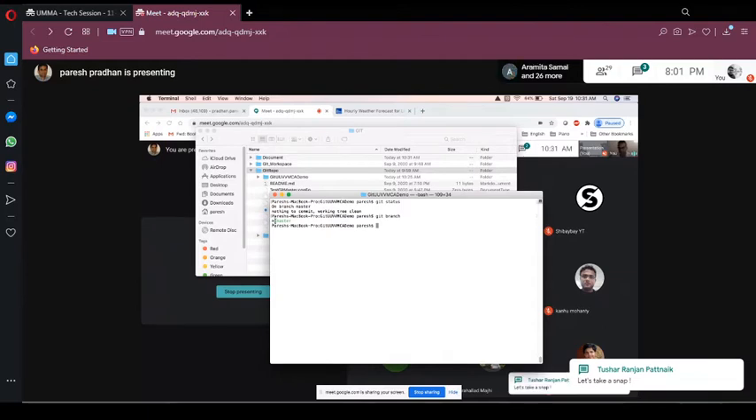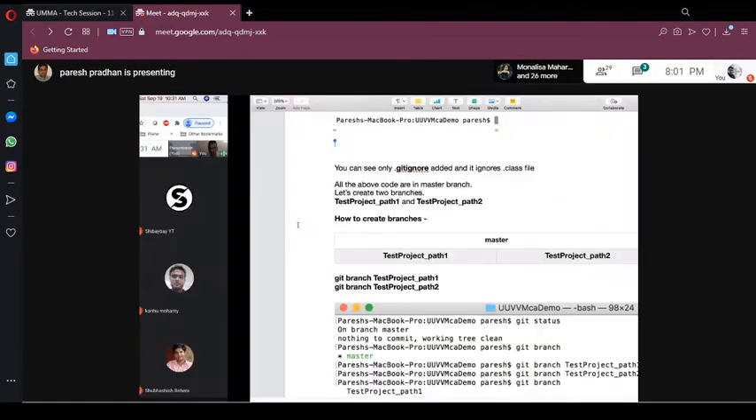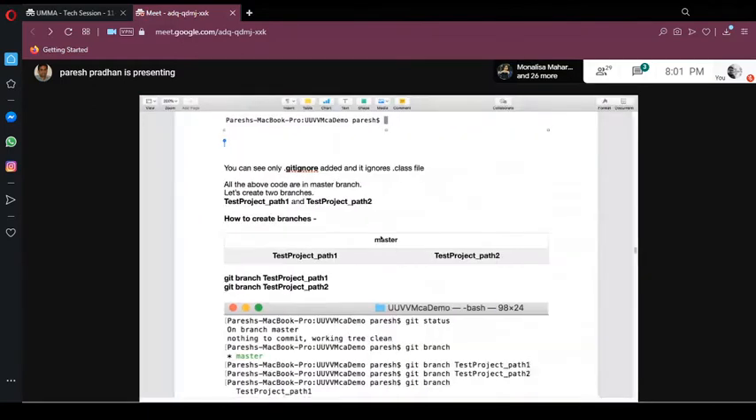We have not created any branch till now, so we have only one branch here, the master branch. Whenever you create a local repository, it will create a master branch. So how does it work? Let's go here to the document. I have a master branch, and let's say I have two teams, team one and team two.